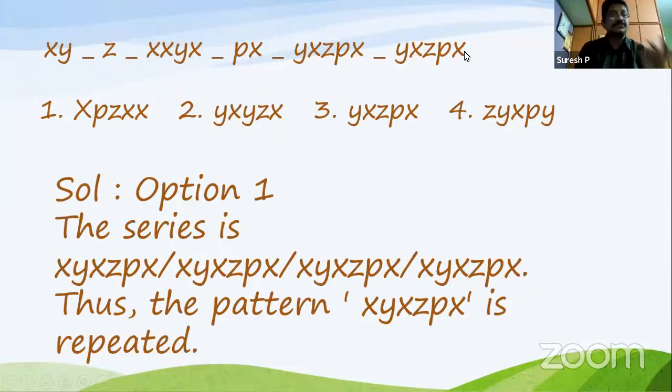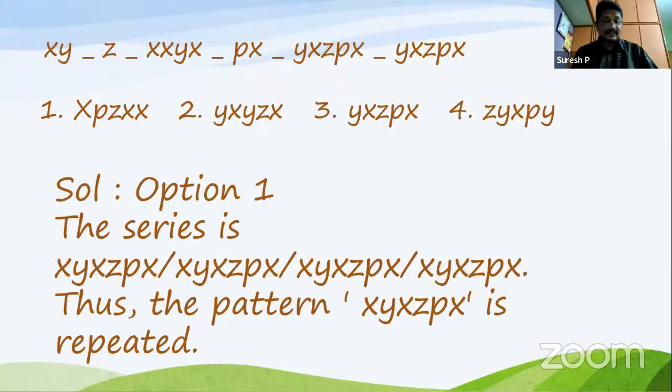So there are 24 letters. You have to divide into 4 groups, each group has 6 letters, or 6 groups with 4 letters each. But the convenient one is 4 groups, each with 6 letters.